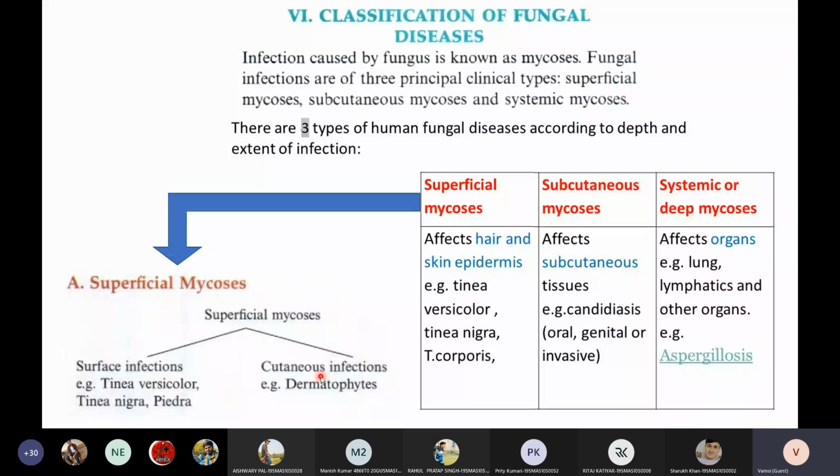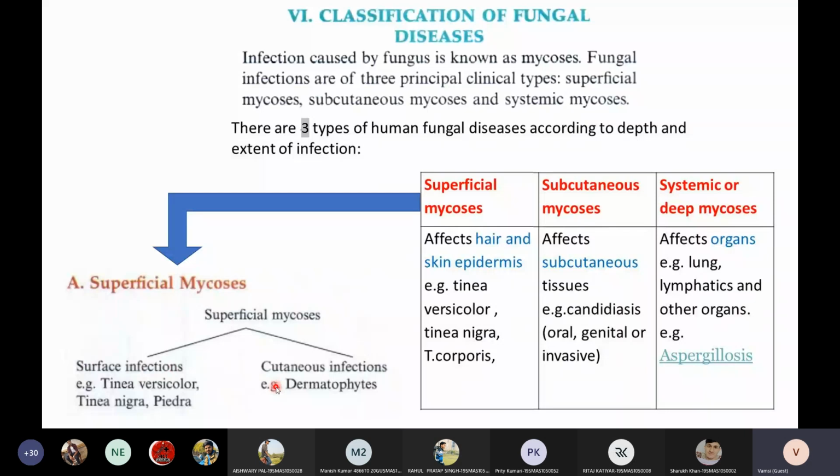Such infections are called cutaneous infections. Surface infections can be hair infection, nail infection, and epidermis or outer layer skin infection. So these 3 are the surface infections.